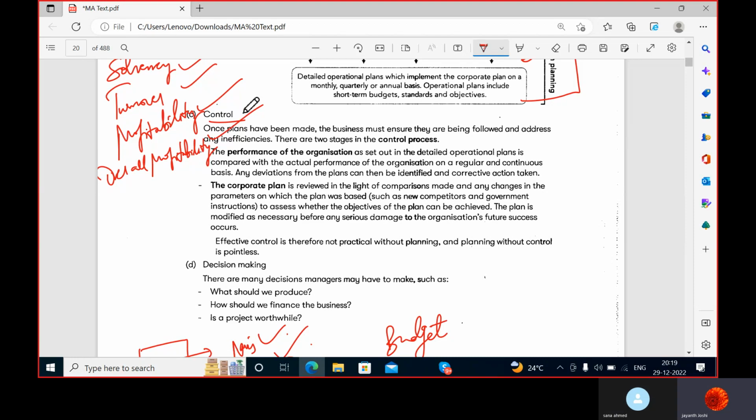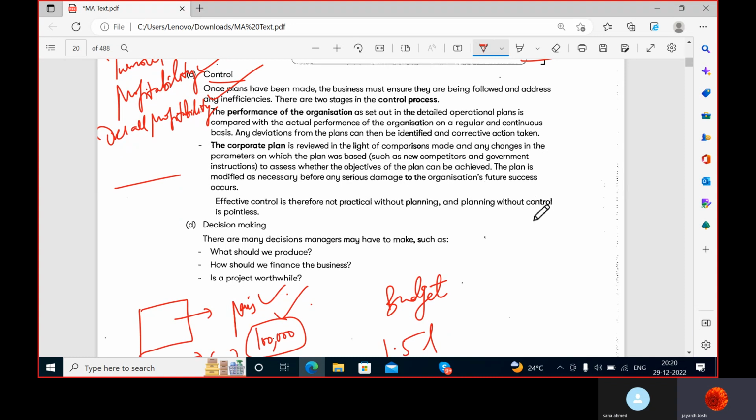Keeping things under limitation is control. Why do you want to keep things under limitation? If you cross your limits, that's not good. Am I right? So you always want to keep things intact, and you always want things to be as per your plans. That means things should not go beyond your plans or beyond the limitations you have set. If it is like that, then it can be disastrous. So you always try to keep things under control, under limit. That is a very important function, the control function.